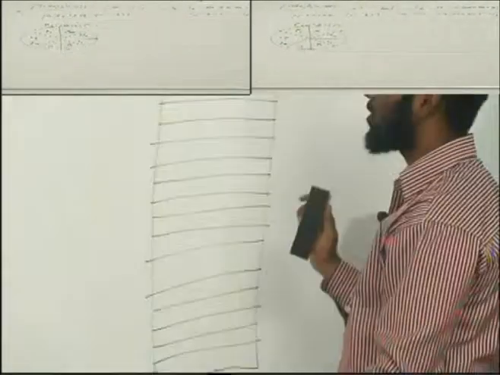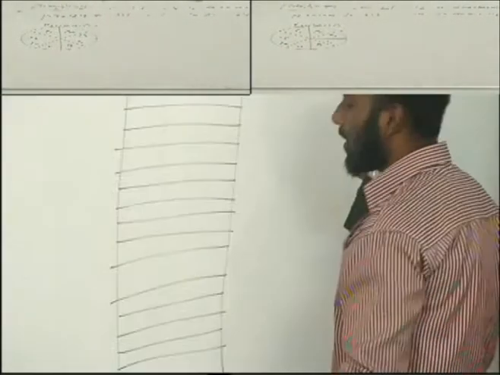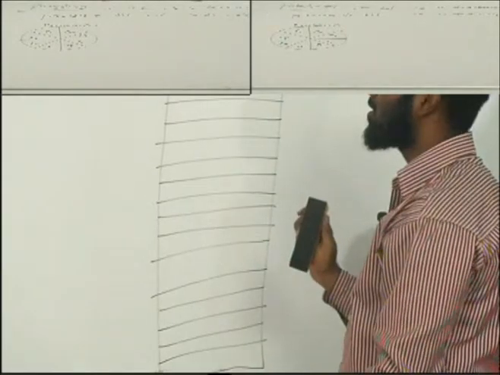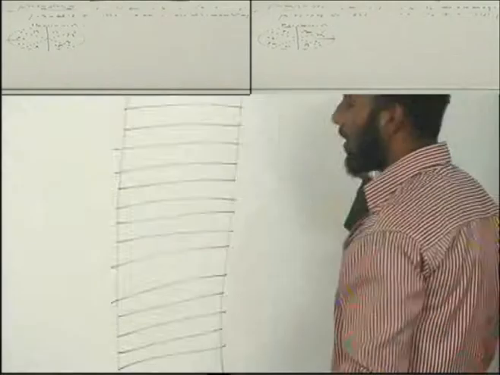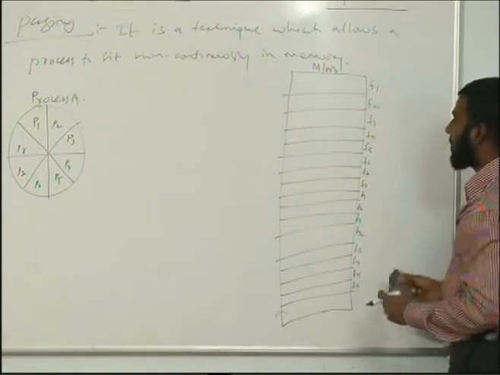So this is main memory, and I'll call these frame 1, frame 2, frame 3, 4, 5, 6, 7, 8, 9, 10, 11, 12, 13, 14, 15, 16, for example.